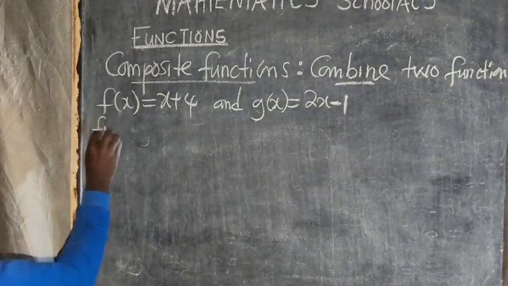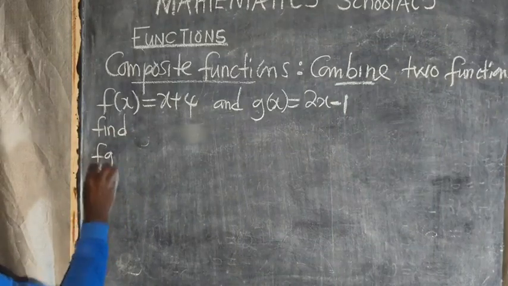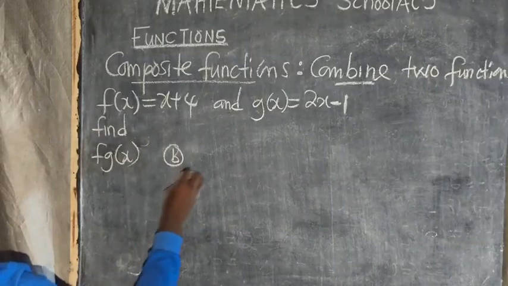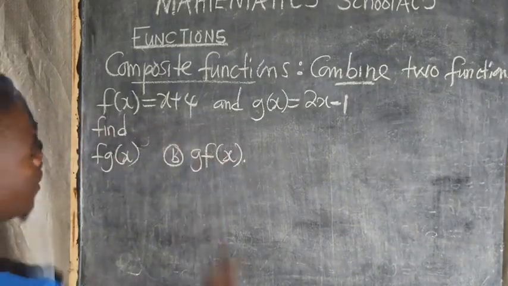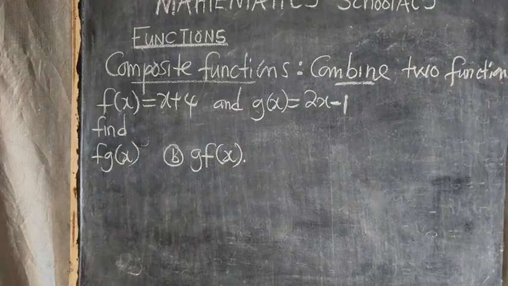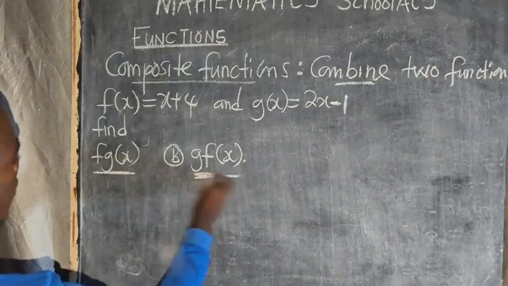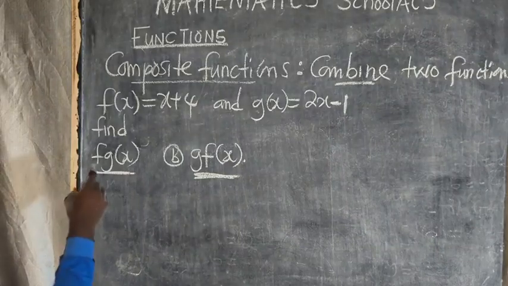Then you are told to find fg of x, and in part b they tell you to find gf of x. So you are given these two questions. These are called composite functions, where we are taught to combine these two.